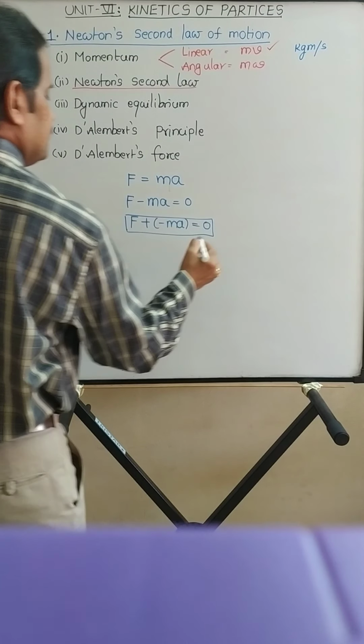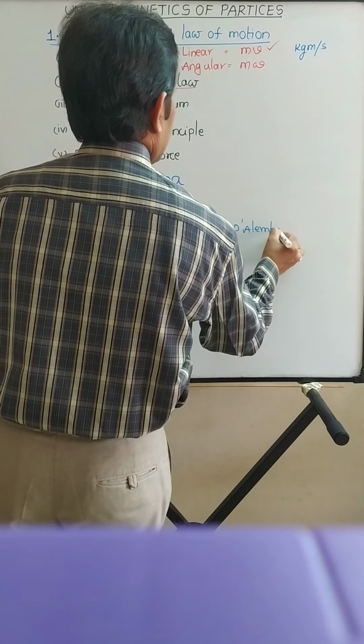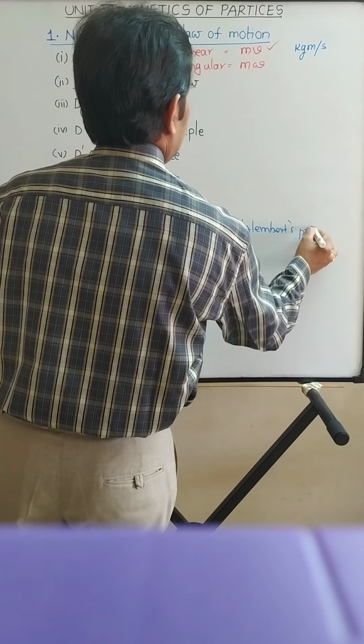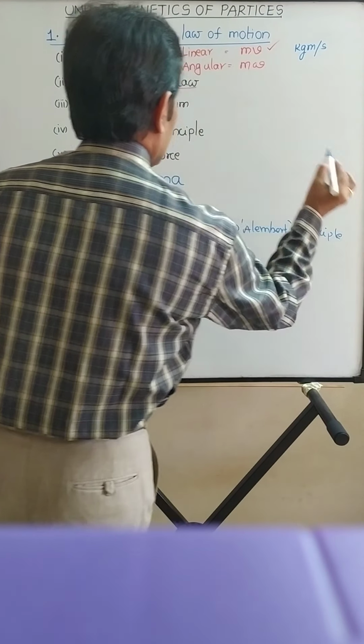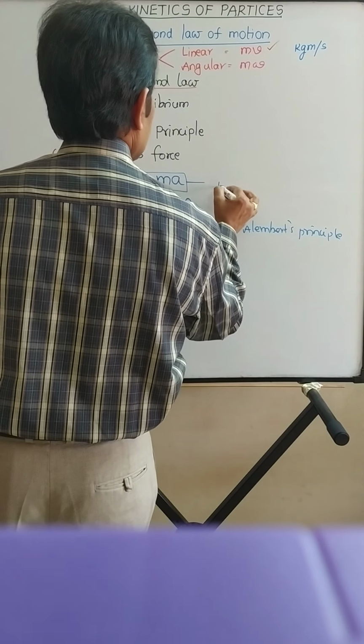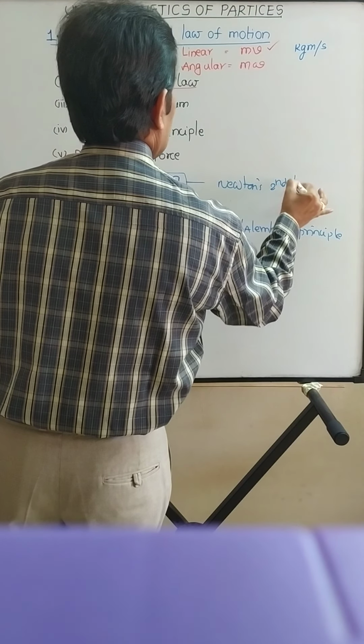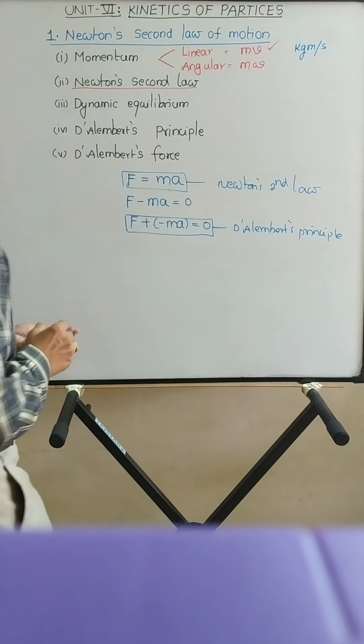This expression is known as D'Alembert's principle. Whereas F is equal to ma is Newton's second law of motion.